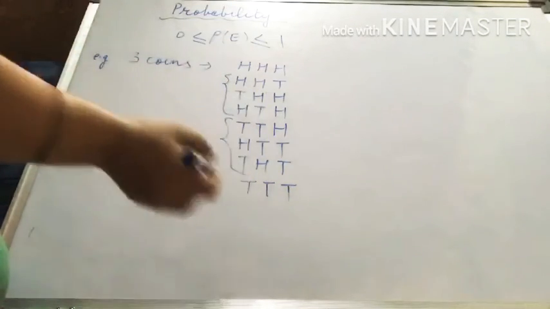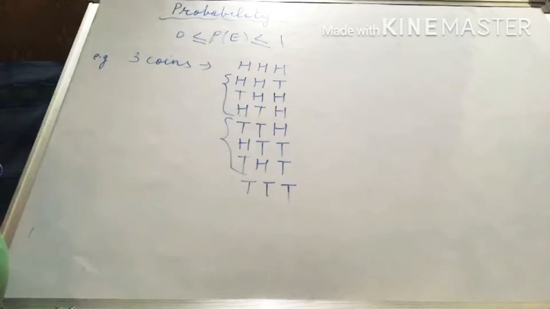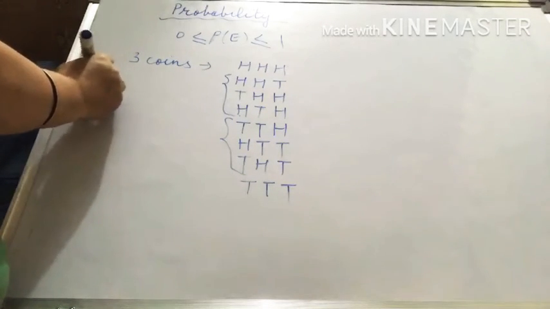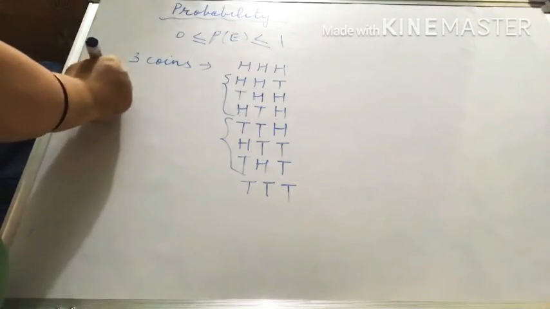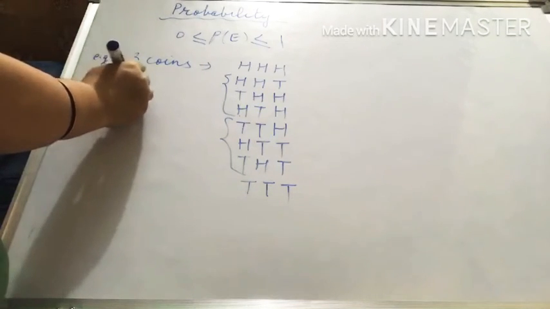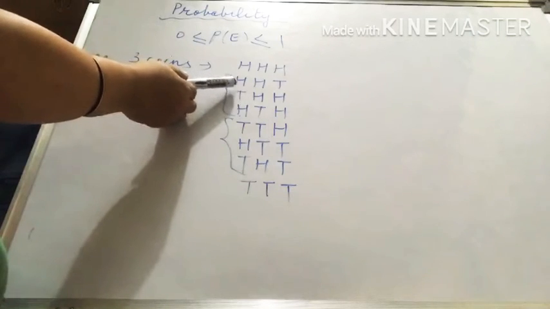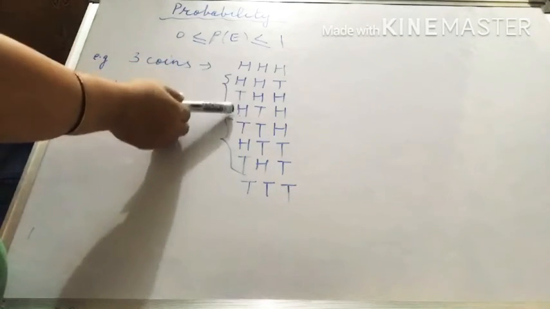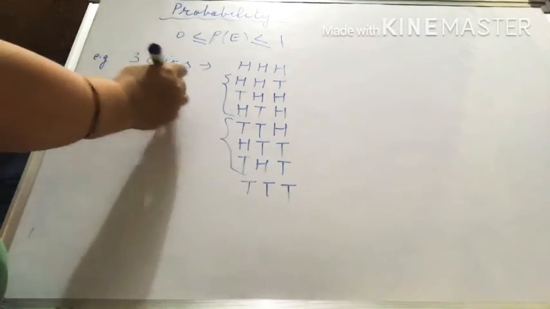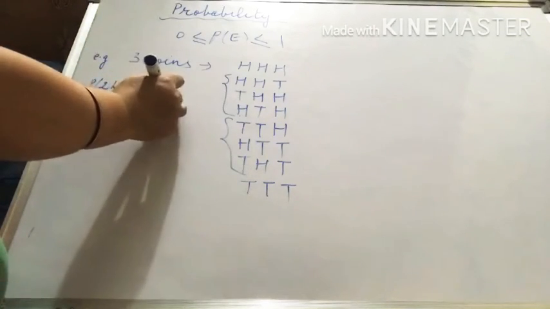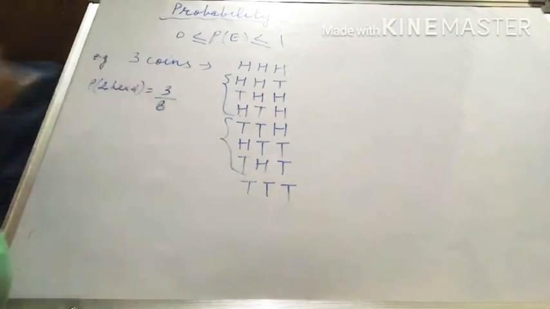So we have to write like this. Now the question is, what is the probability that 2 heads will come? Now see, in case of 2 heads we have 3 cases, right? So favorable is 3, but total are 8, and it is already in lowest form. So the probability of 2 heads coming is 3 by 8.